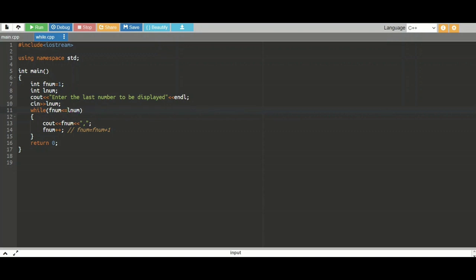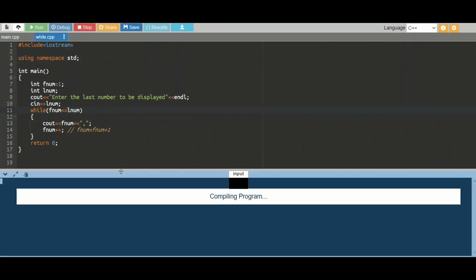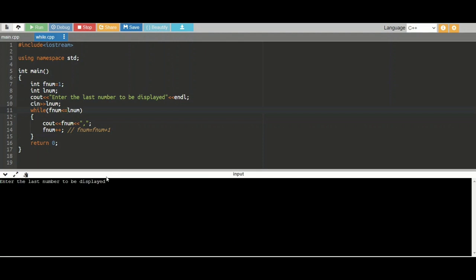So let's see how this program works. Suppose I want to display numbers from 1 to 10. So I'll give the last number value as 10. So it is displaying numbers from 1 to 10. But a comma is displayed after the last number. To avoid this, you can make the following changes in the program.